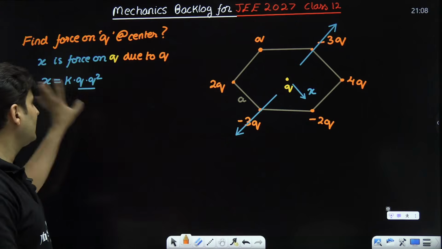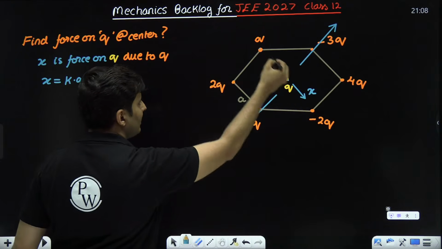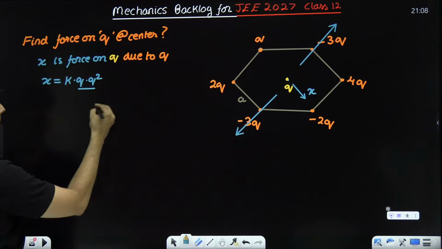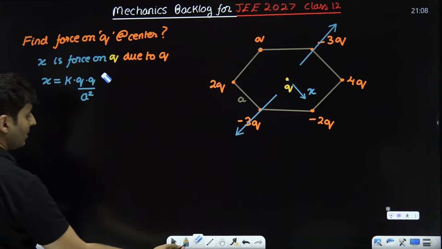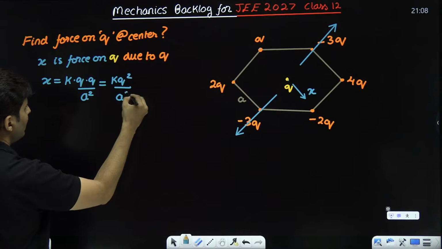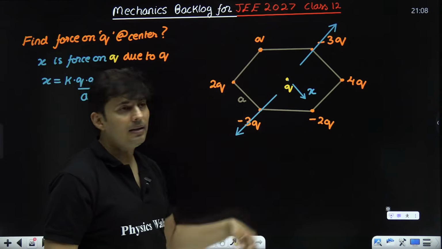I'm explaining this in detail, so mind it. Okay, so what is the distance between this charge and this charge? It's basically this distance, which is nothing but A. So I'll put A square over here. I put Q square by mistake. So this will become K Q square divided by A square, which is the force between Q and small q.